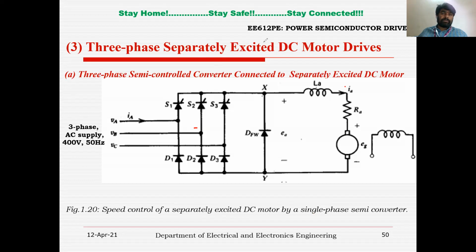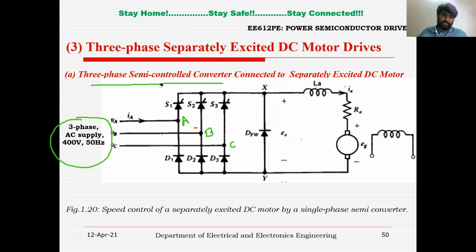Now here you can see the three-phase semi-controlled converter connected to a separately excited DC motor. Here you can see the three-phase AC supply with VA, VB, and VC, the three-phase voltages. VA is connected to the center point of leg A, VB to the center point of leg B, VC to the center point of leg C, and each leg has one thyristor and one diode. Leg A has S1 D1, leg B has S2 D2, leg C has S3 D3, and here you can see the freewheeling diode.